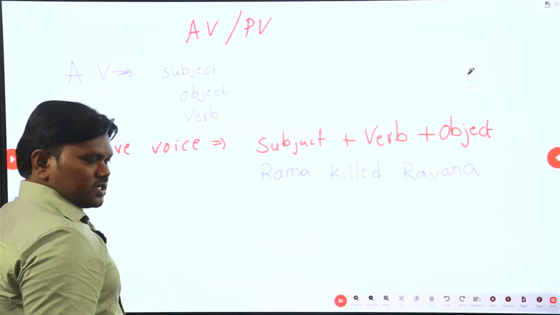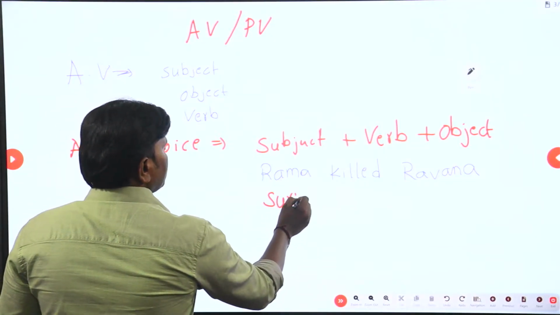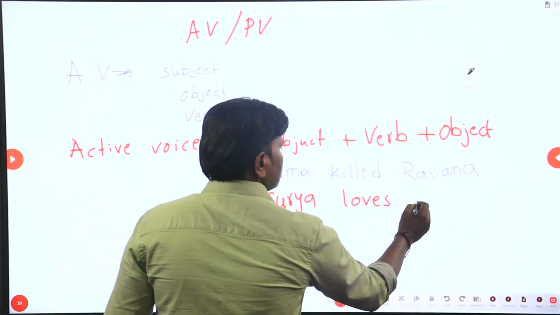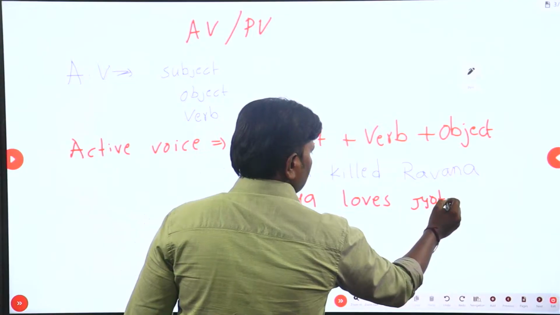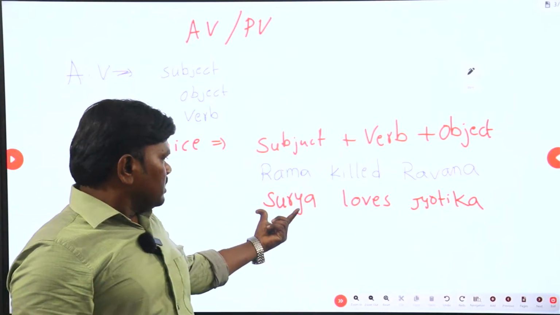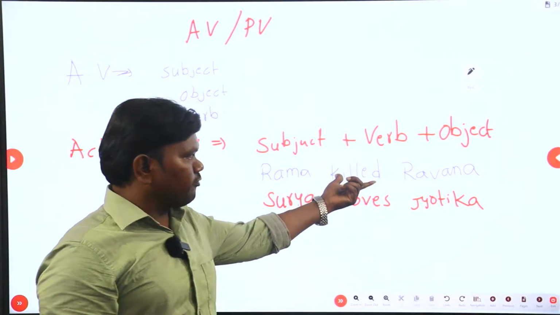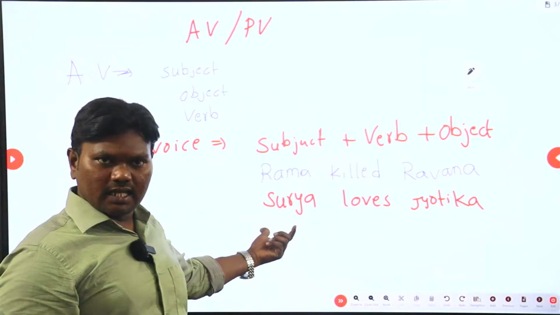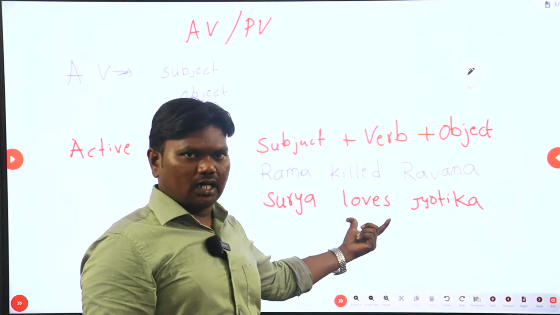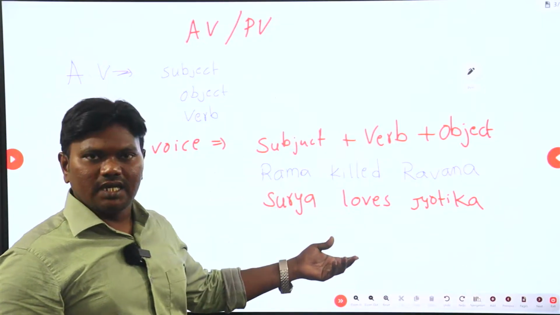Let me take one more example to make it clear. Surya loves, say, Jyotika, his wife. Look at this. The person called Surya is subject. The task is love, which is verb. The relevant verb, Surya is singular, so accordingly you have used singular form of verb called love. And Jyotika is the object here, or you say the receiver.